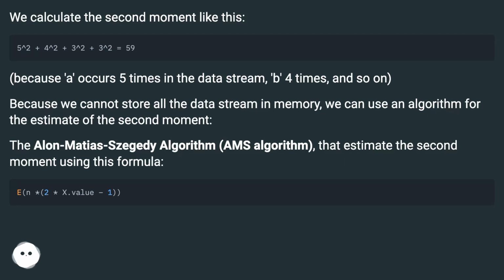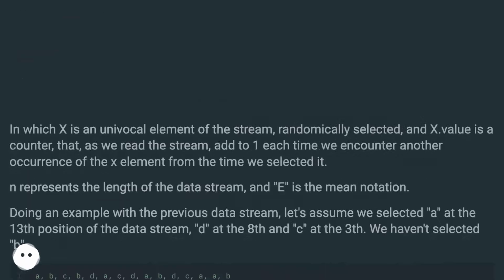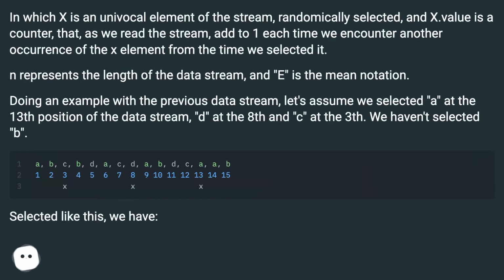Because we cannot store all the data stream in memory, we can use an algorithm for the estimate of the second moment. The Alon-Matias-Szegedy algorithm, the AMS algorithm, estimates the second moment using this formula, in which x is a unique element of the stream, randomly selected, and x.value is a counter that, as we read the stream, adds 1 each time we encounter another occurrence of the x element from the time we selected it, n represents the length of the data stream, and E is the mean notation.